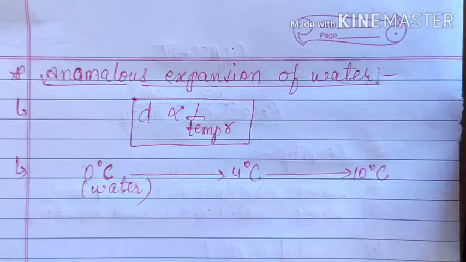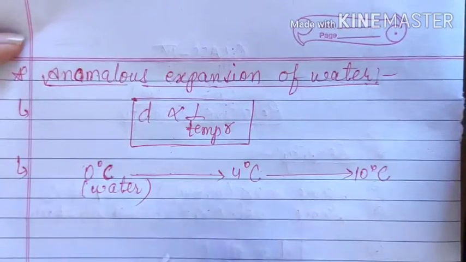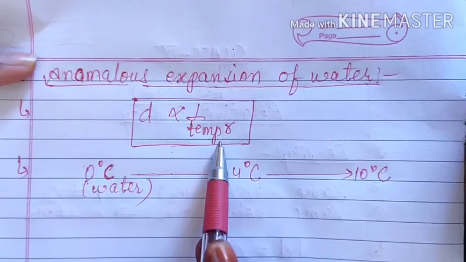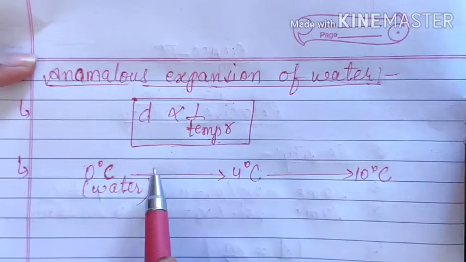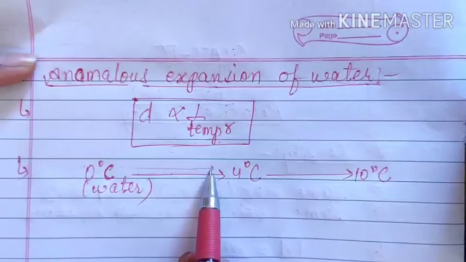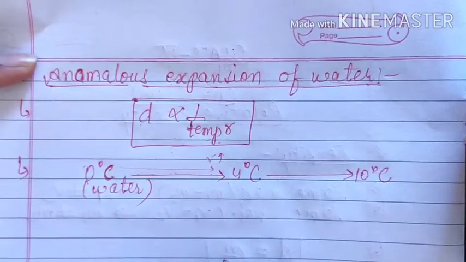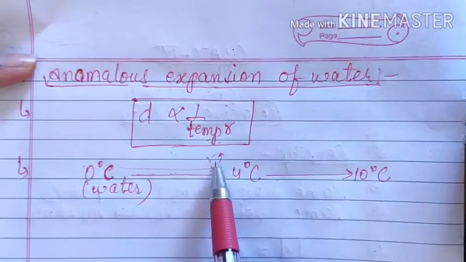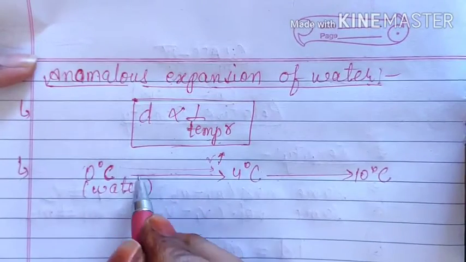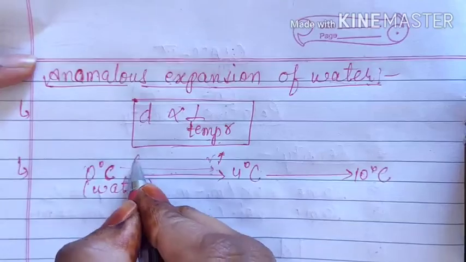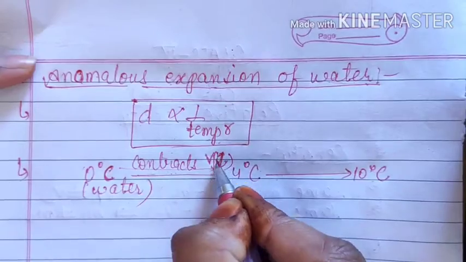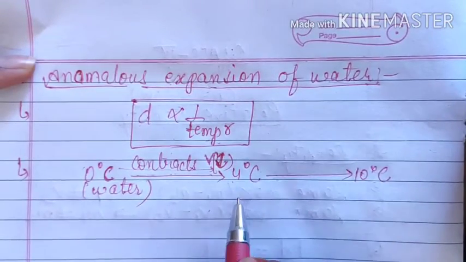That means what we are doing, we are giving heat and we are increasing the temperature of the water. And since you are saying that on heating the materials expand, that means when the temperature is increasing, its volume should increase. It should expand and volume should increase. But practically it is observed that here, instead of expanding, water contracts and its volume decreases. And after that it shows the normal behavior.